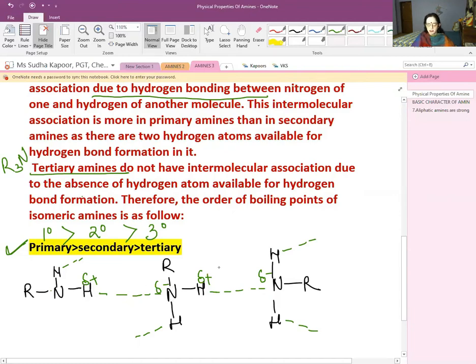Then in the 2 degree, less as compared to the primary one. And in the 3 degree, there is absence of hydrogen atom available to undergo the bond formation. So now